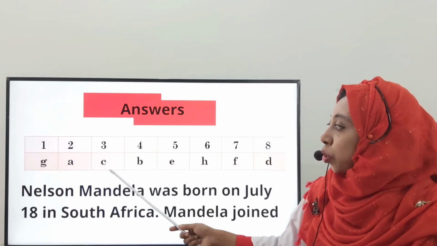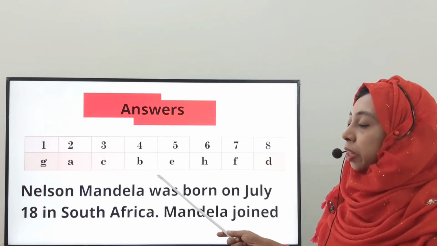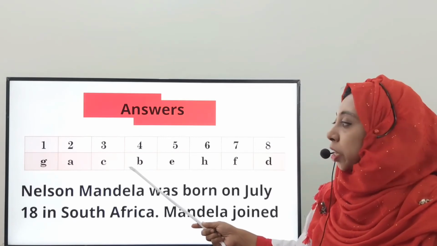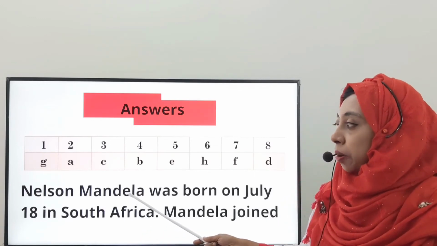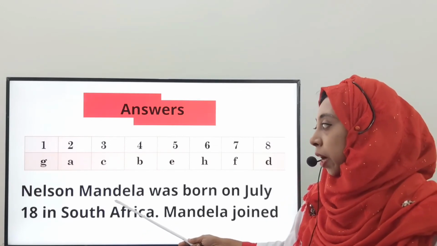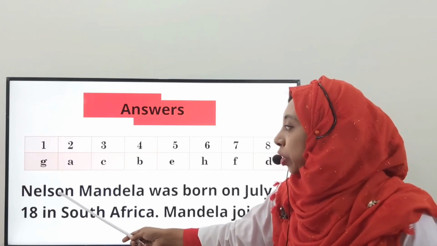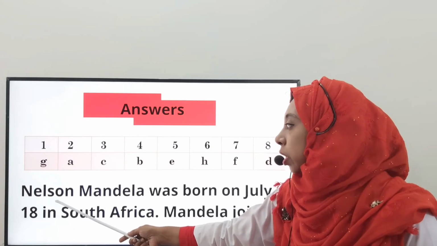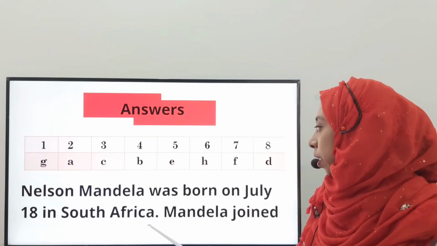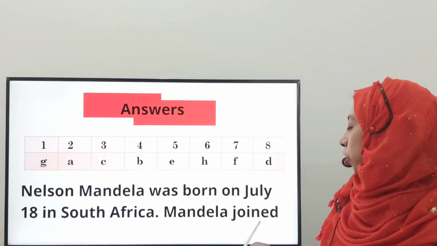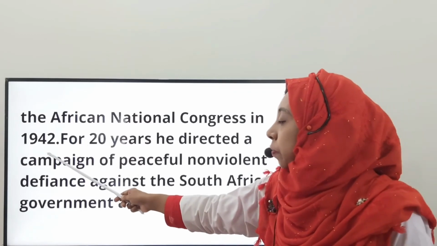Students, now we will write the sequence following the order that we learned in the beginning of the class. Firstly, we will introduce the person and his birthplace or birth date. So here we get first one, number G. Nelson Mandela was born on July 18 in South Africa. Then Mandela joined the African National Congress in 1942.